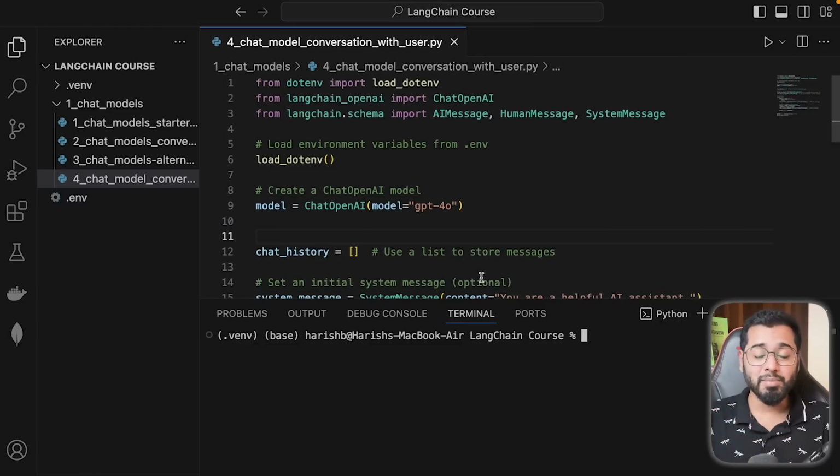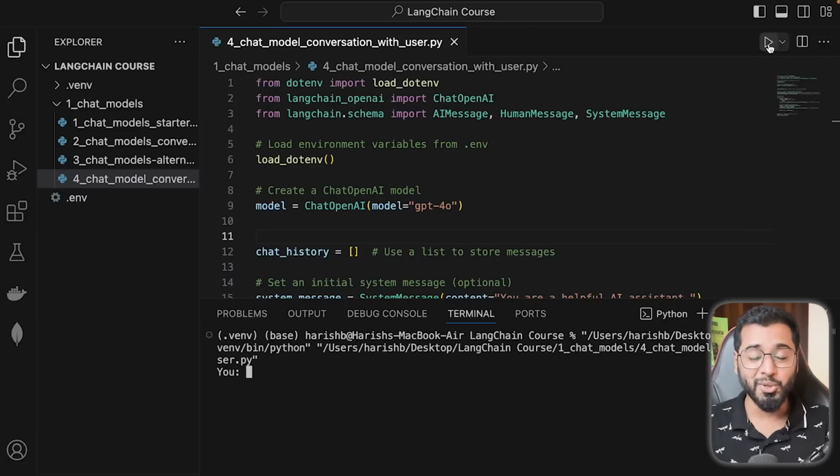Hello guys, welcome to the fourth example in chat models, where we're going to have a real-time conversation with a chat model through our terminal. So it's going to be very similar to what we do in the ChatGPT application itself, but instead we are going to do it locally on our computer. As you can see, I've already prepared the code. Let me show you the result of it, and then we can jump into the code.